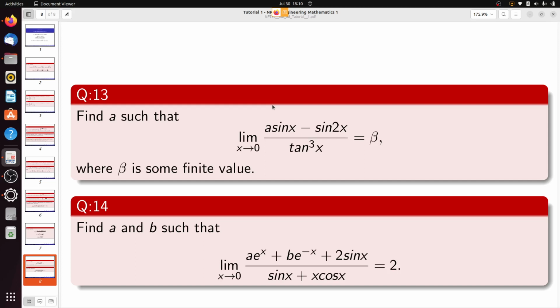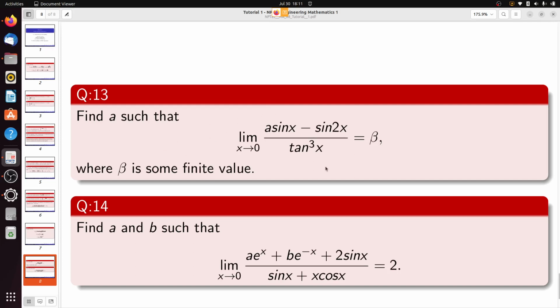We will learn the execution of L'Hopital's rule, and by frequent application of it we will try to determine the values of alpha or beta.